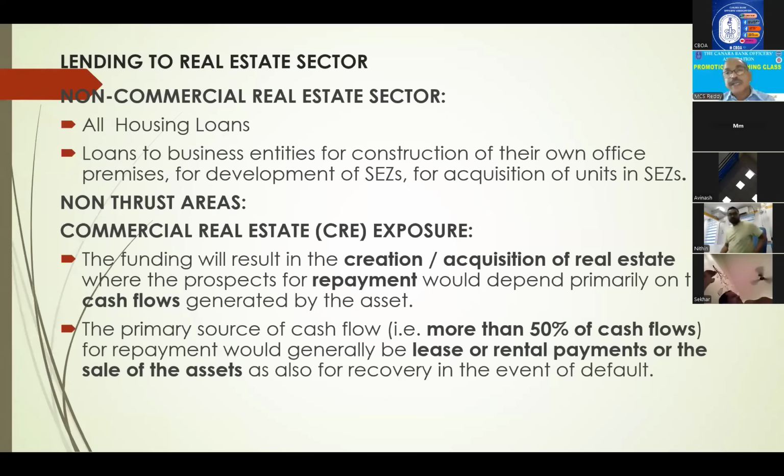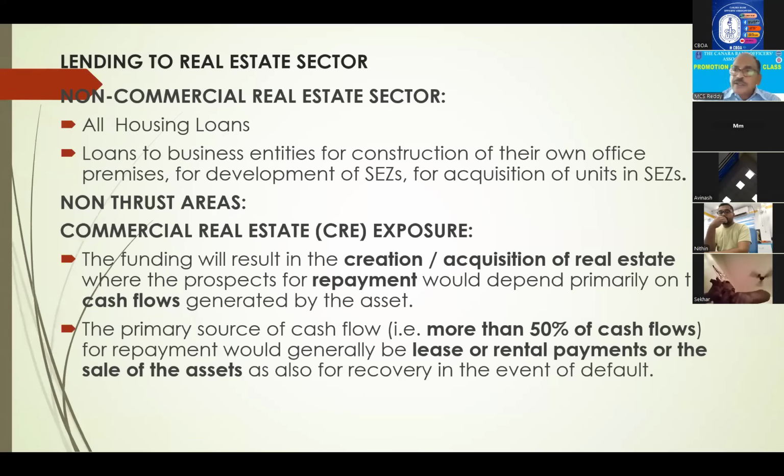But here, repayments. That means more than 50% of the source for repayment. Cash flows for repayment, more than 50%: where are those cash flows coming from? If it is rental receipts or sale of assets, then we call it real estate. This is the primary source of cash flow, that is more than 50% of cash flows. They are either lease rentals or sale of assets.